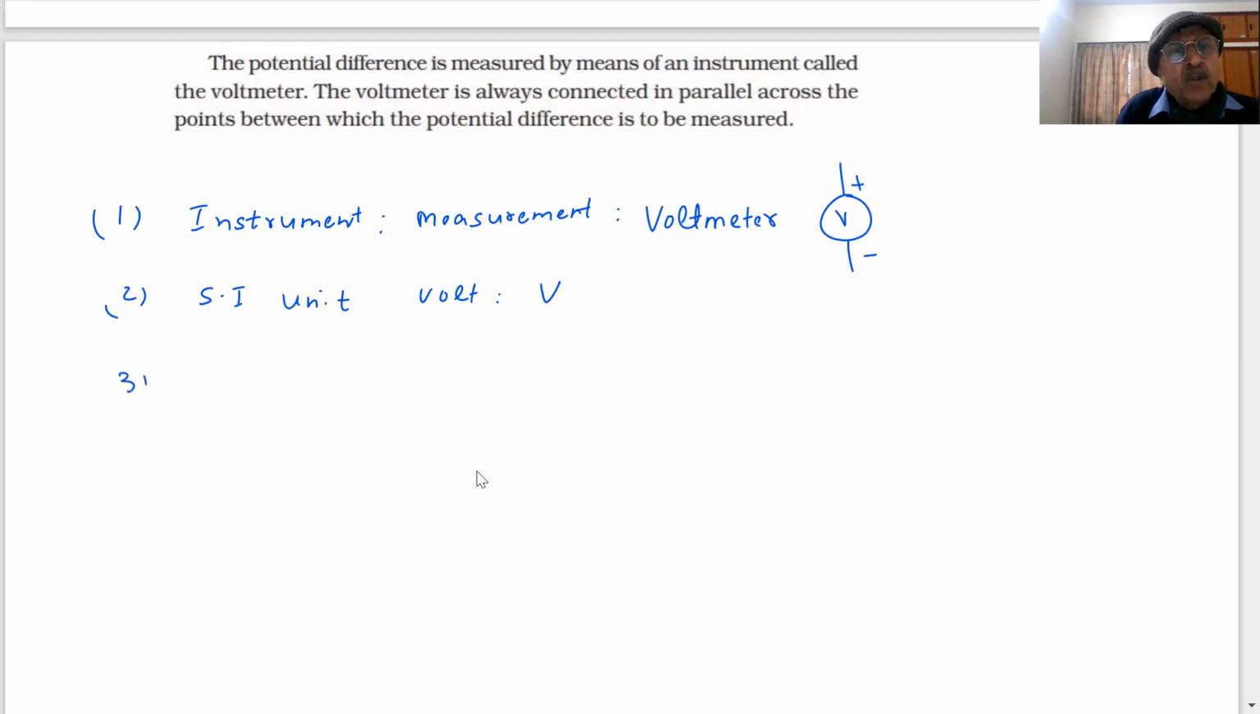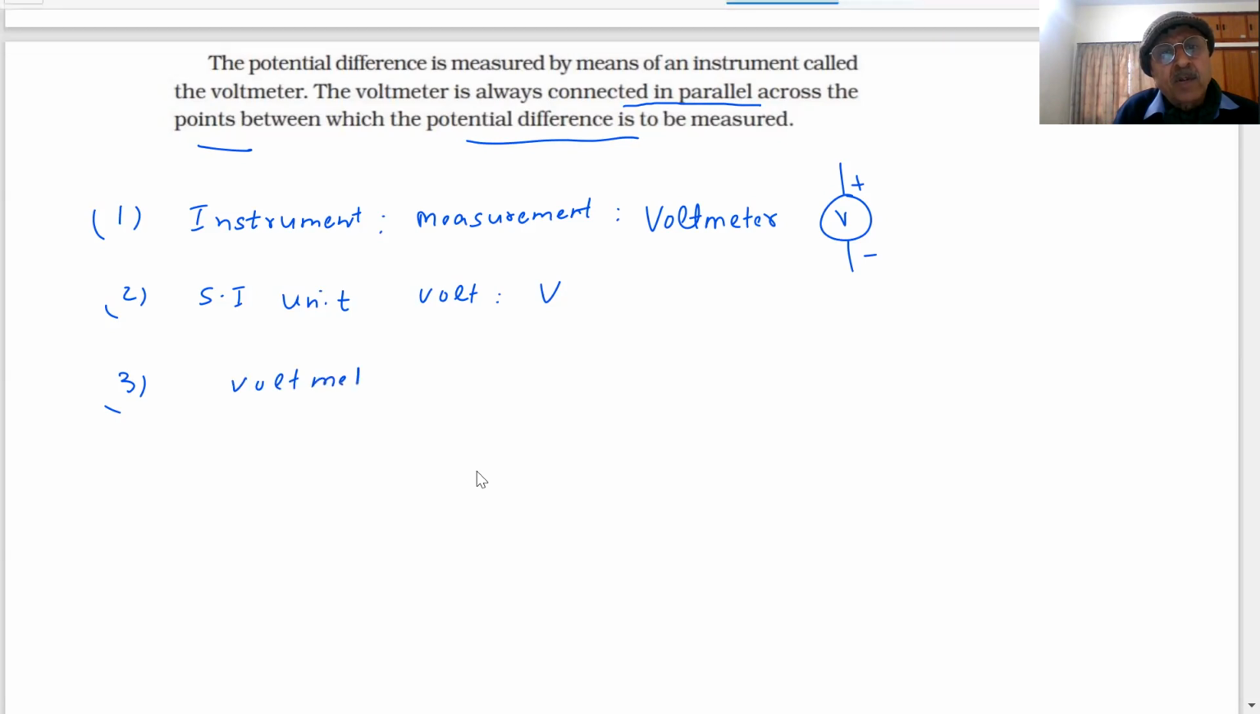An important point to note: the voltmeter is always connected in parallel across the points between which the potential difference is to be measured. Very important point. The ammeter was connected in series. And the voltmeter will not be connected in series, it will always be connected in parallel. The question has been asked many times: how are voltmeters connected? Voltmeters are always connected in parallel.